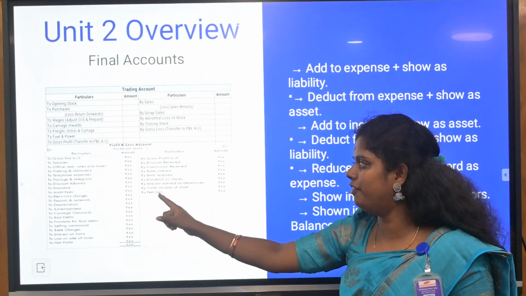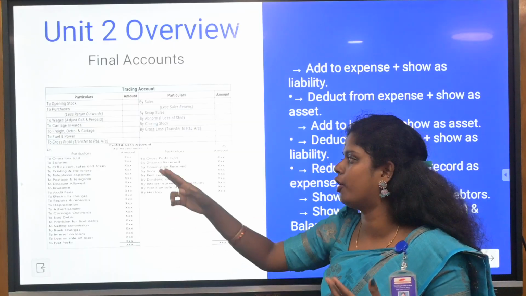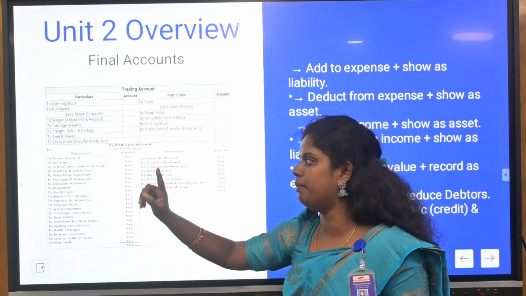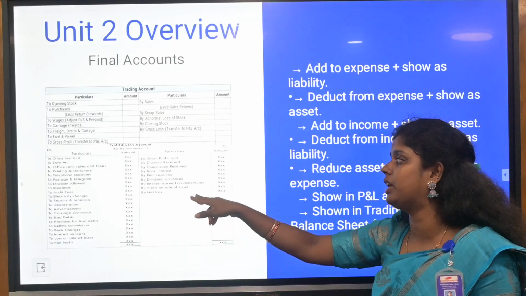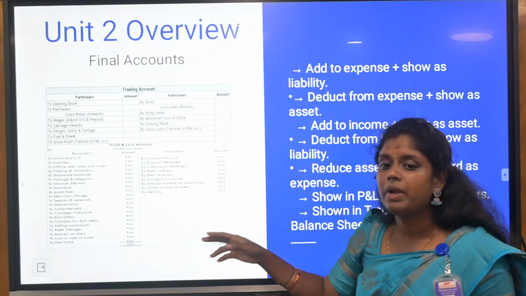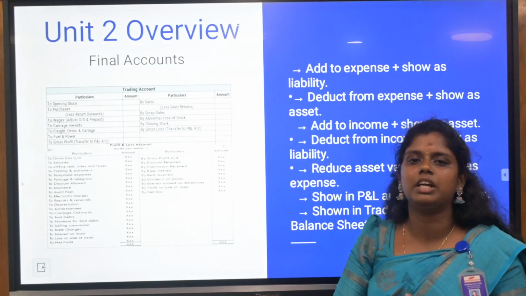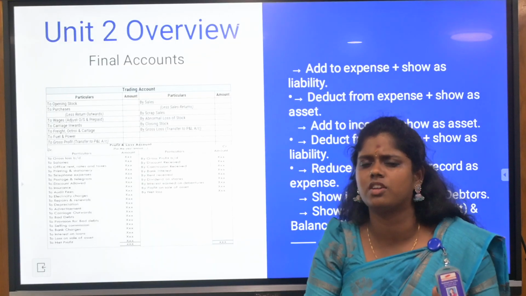In the profit and loss account, you are going to give all the information which is indirect, for example salaries, office rent, printing and stationery, postage, discount allowed, and discount received will be coming on this side. All the receivables will be coming on the credit side. The very important thing is to know what the final accounts are and how you are going to prepare the trading profit and loss account and balance sheet.